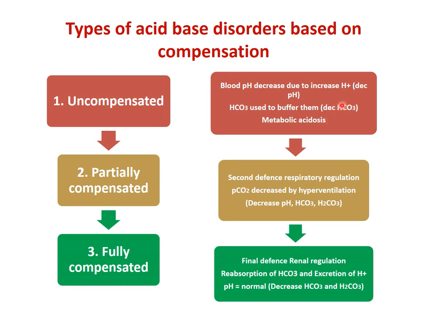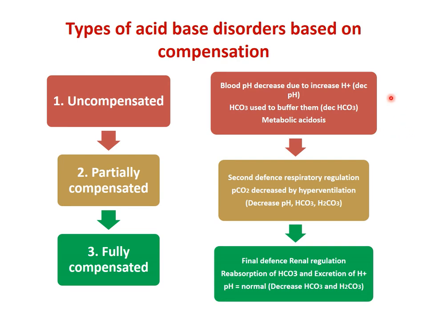If pH and bicarbonate are decreased and pCO2 concentration is normal, what is the normal pCO2 concentration? It is 35 to 45 millimeter of mercury. Here pH is disturbed, bicarbonate is less, but pCO2 is normal, so the H2CO3 concentration is also normal.